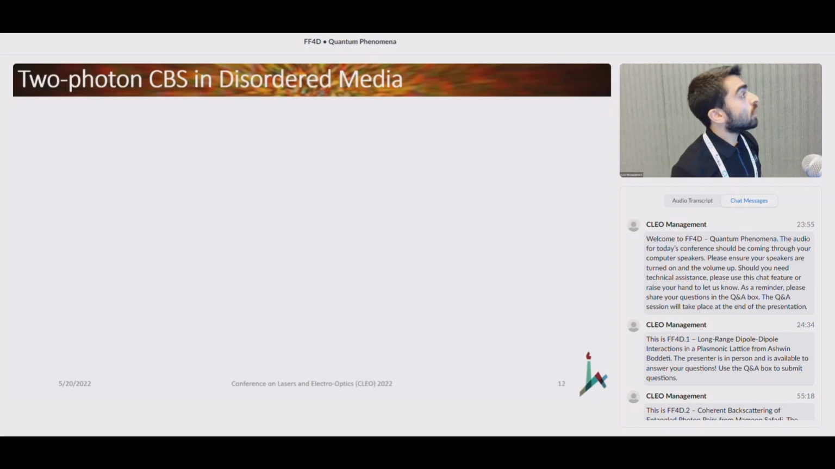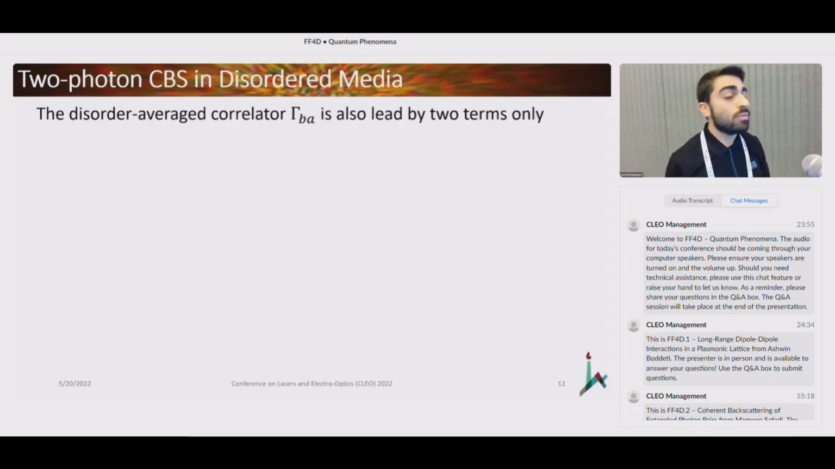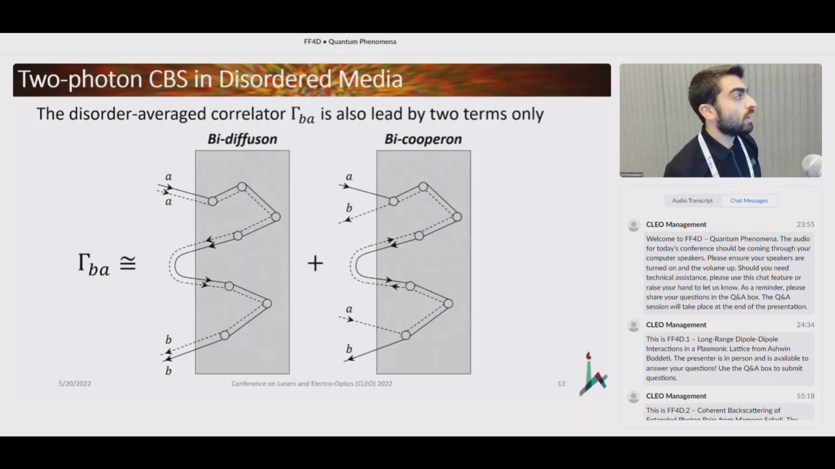Now we consider correlations in the two-photon CBS experiment. So we need to look at the four-field correlation function, which I call here gamma_BA. When we look at the disordered average correlation function, what we found is that it's also dominated by two leading terms, even though there are many, many other diagrammatic contributions. And these two terms are a generalization of the diffusion and the Cooperon that I've shown you in the previous slide.